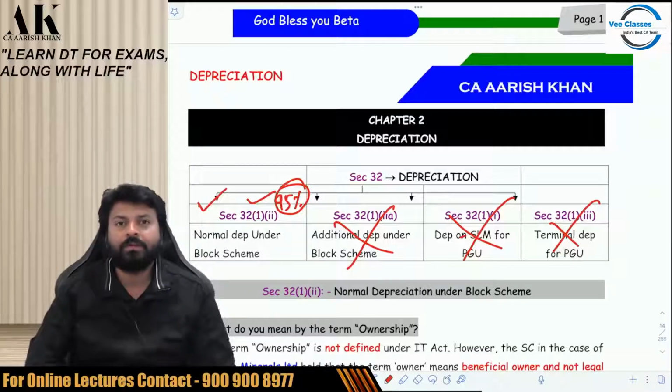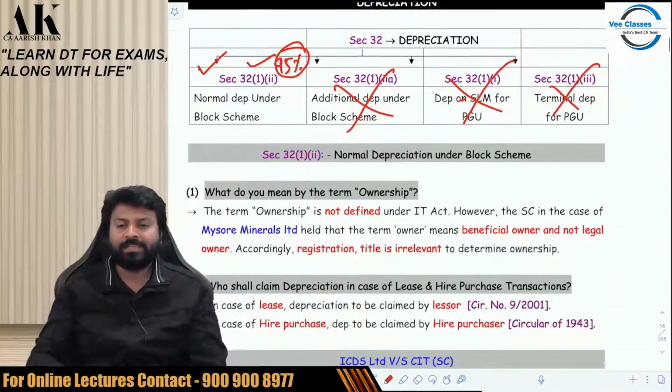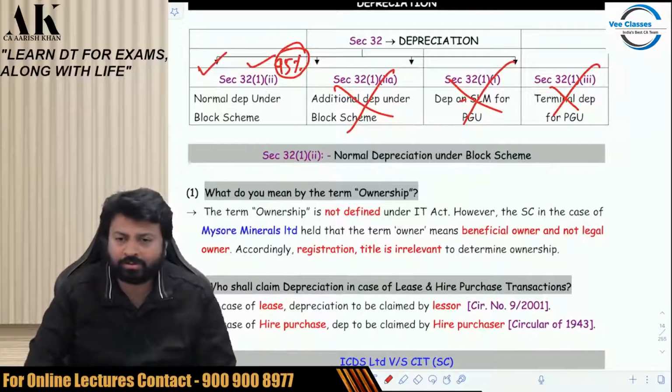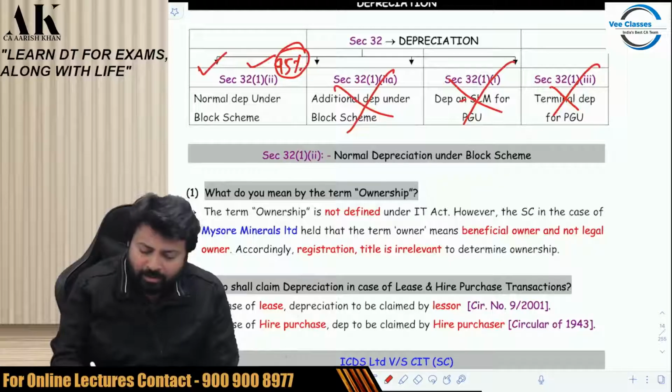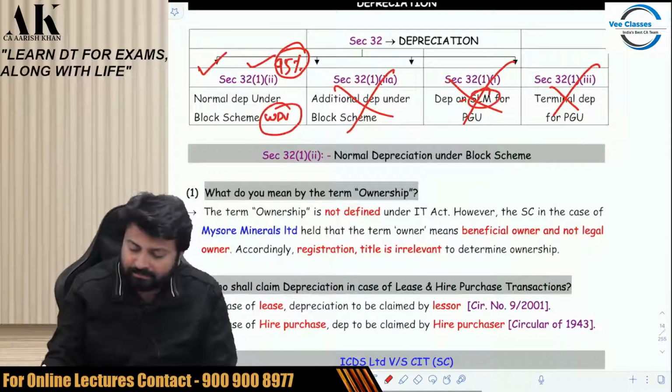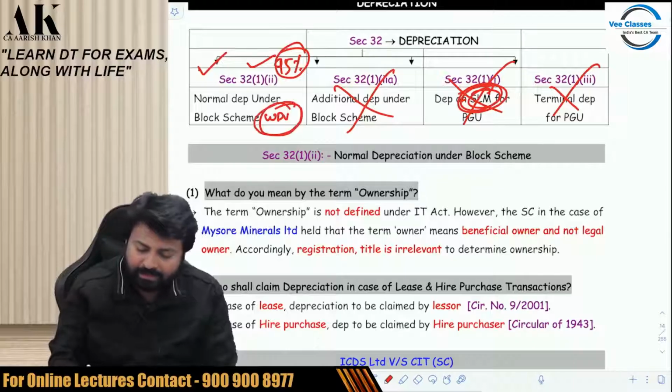Okay. Normal depreciation under the block scheme, Section 32, subsection 1, clause 2. Now, what is the block scheme? We'll be talking about the block scheme, and this is a WDV method. This is not an SLM. SLM is year by year. This is a WDV method.